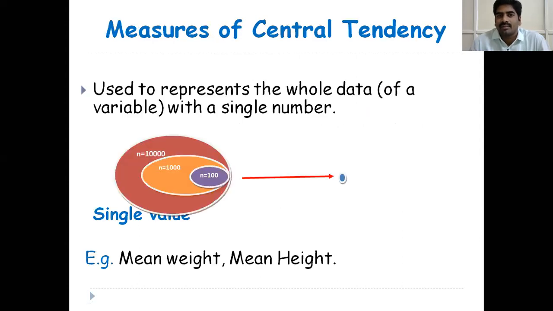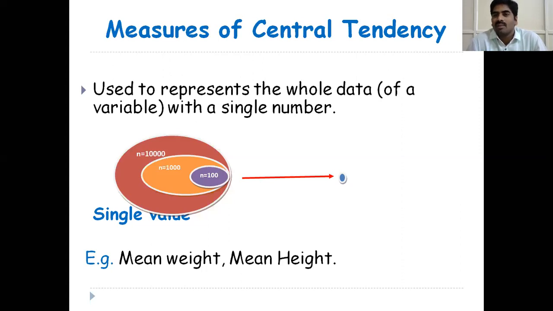Next, measures of central tendency. It is used to represent the whole data of a variable with a single number. So your class contains 150 students. Suppose I wanted to calculate mean marks in a particular subject, but I don't want to take the entire population.